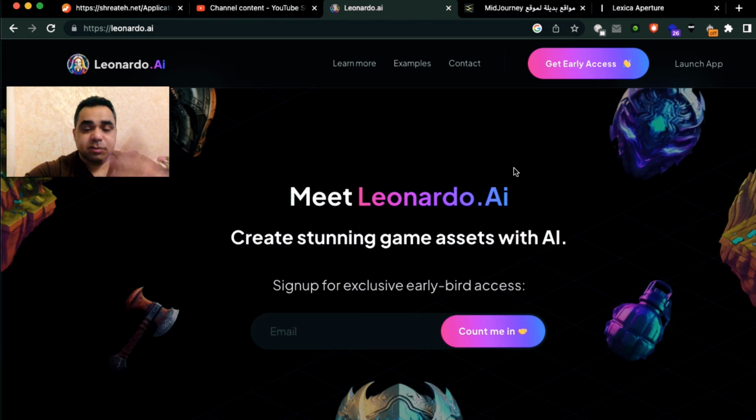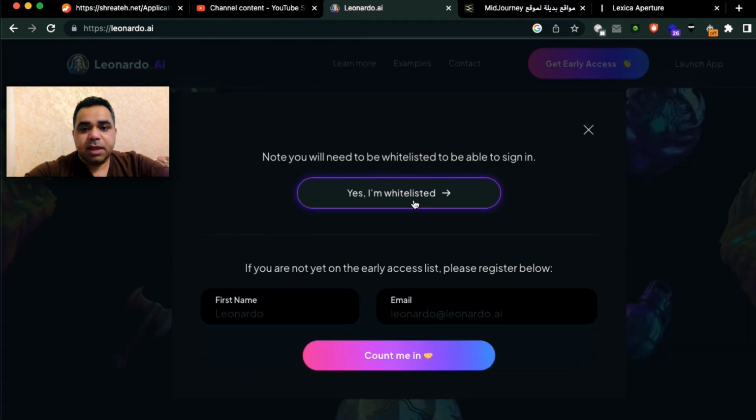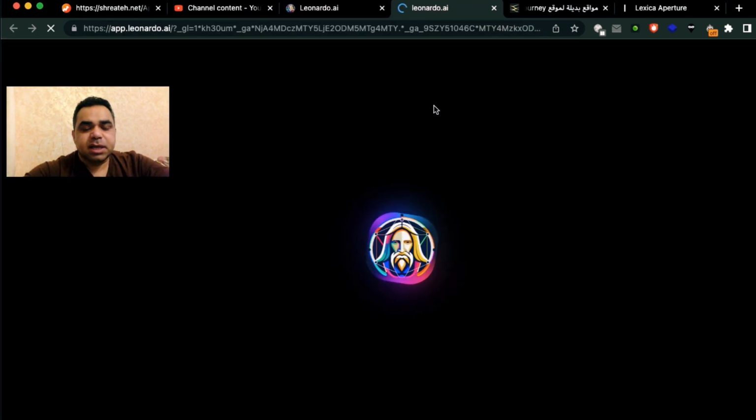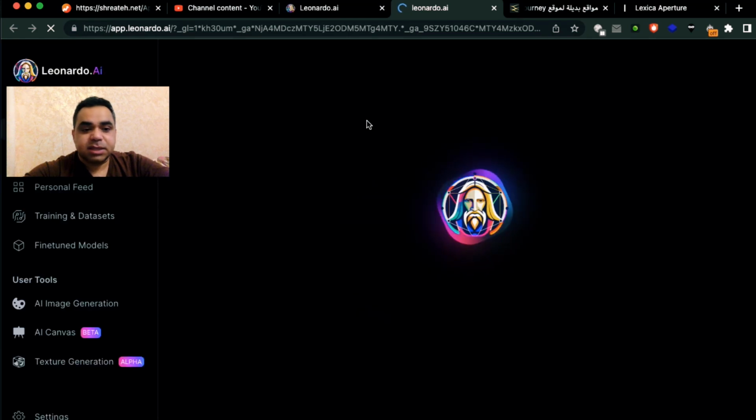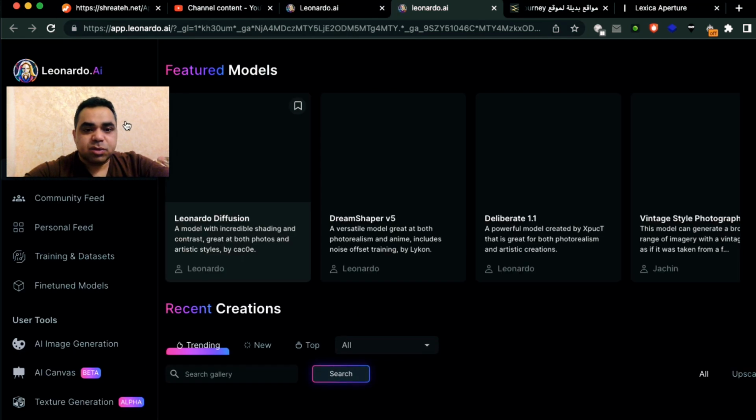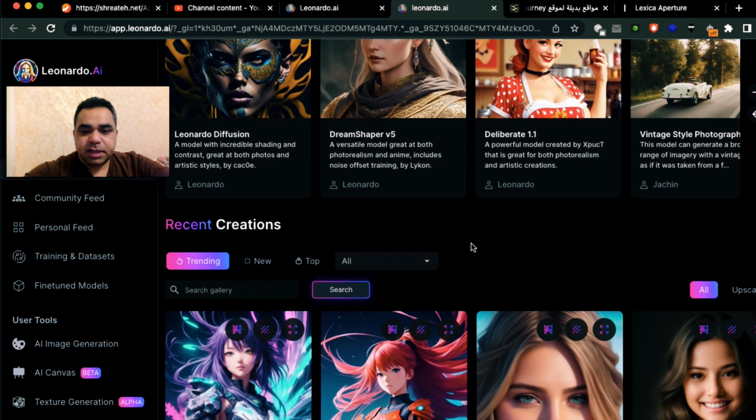Instead, just follow these simple steps. From the top right corner, hit launch app, and then choose that you are listed. Once you choose that you are whitelisted, it asks you to log in with your username and password or create an account. Just log in with your Gmail account. Choose Gmail, and then you can just use this AI. These are the simple steps. I already logged in, so once I hit yes, I am whitelisted, it takes me directly to start using this AI.